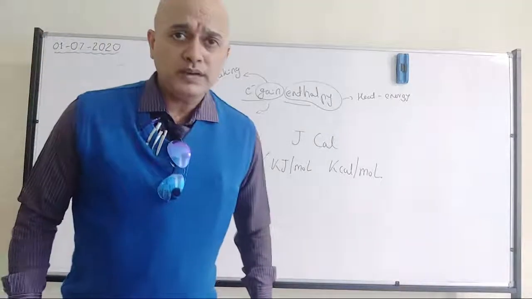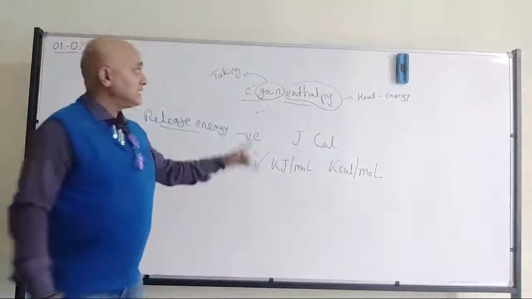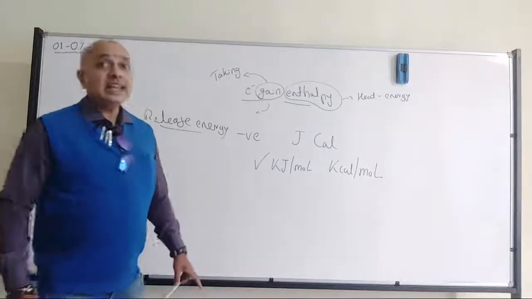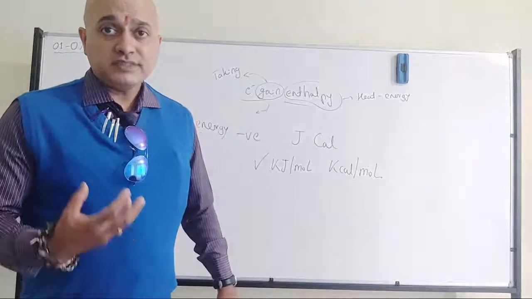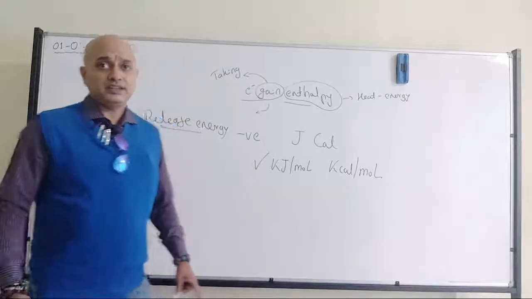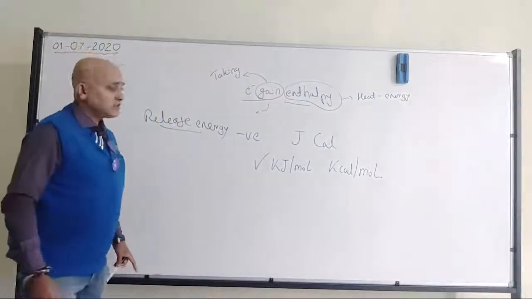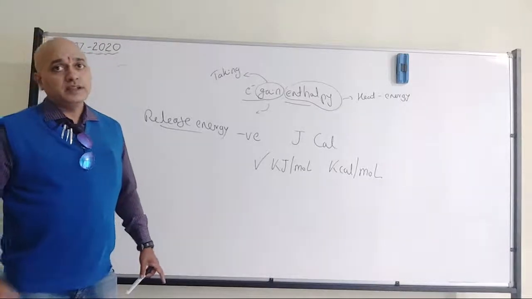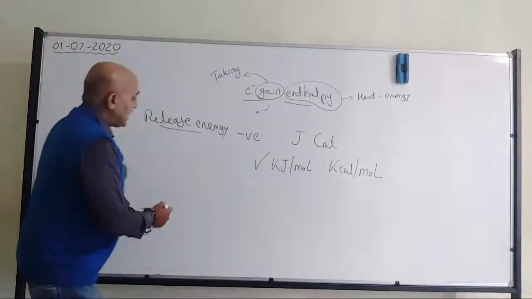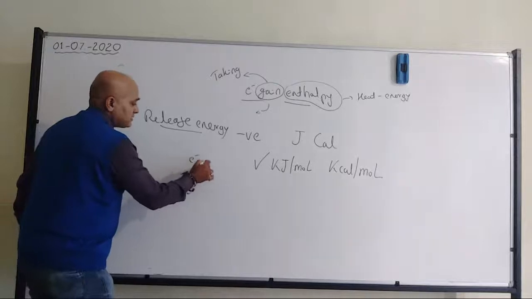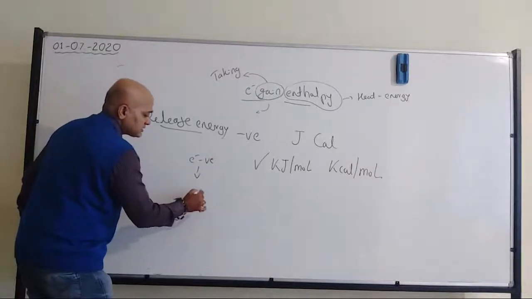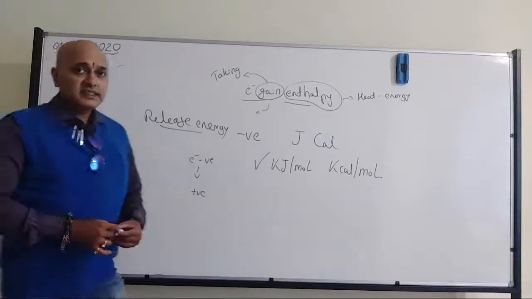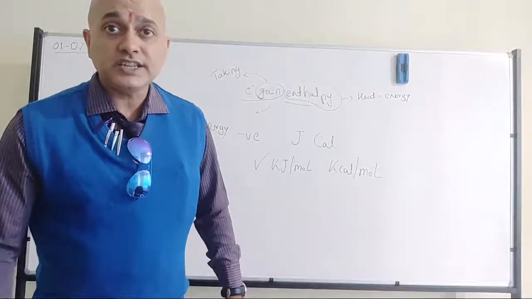Kilojoules per mole is the unit for electron gain enthalpy, because we are dealing with energy. Now since we are adding an electron, which is negatively charged, to the atom where there is the presence of positive charge, therefore there will be a release of energy.